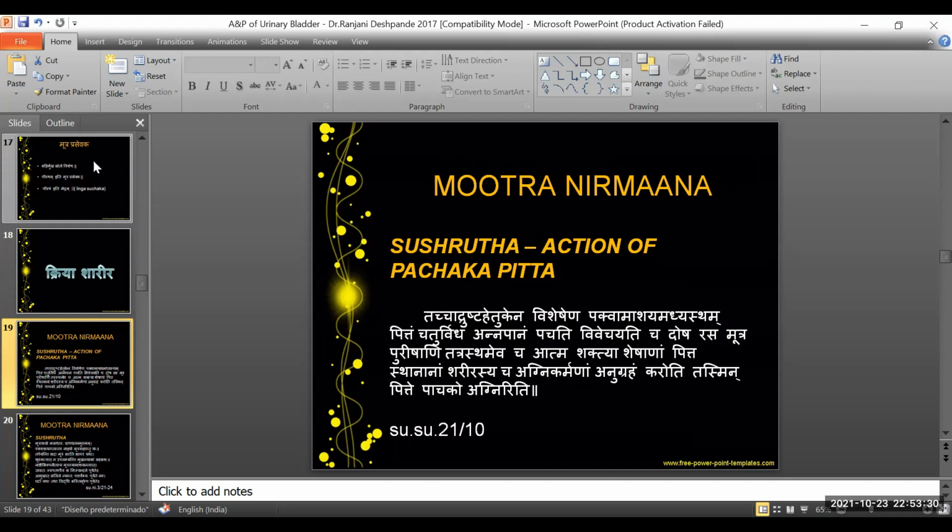Now coming to the physiology of exactly how acharyas opine on the formation of mutra and its excretion from the human body. The first reference from Sushruta Sutra: Acharya says it is because of the action of Pachaka Pitta, that is when the food, whatever is eaten or drunk, moves through the stomach and the duodenum, whatever happens in the further process of digestion ends up in the absorption of the nutrients, then separation of the waste, and then pushing it further.